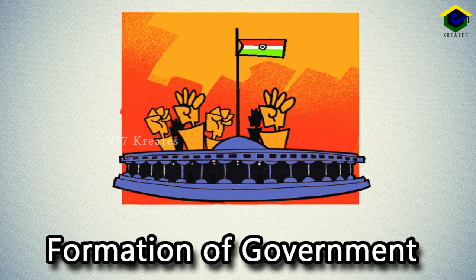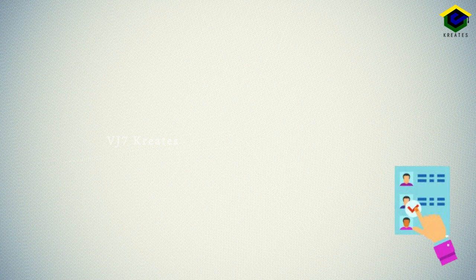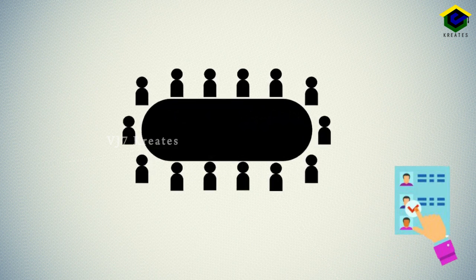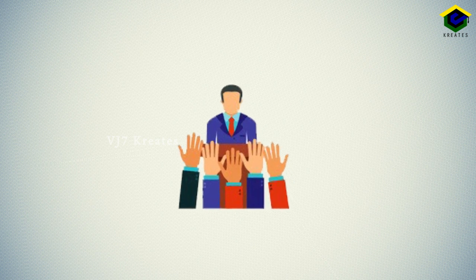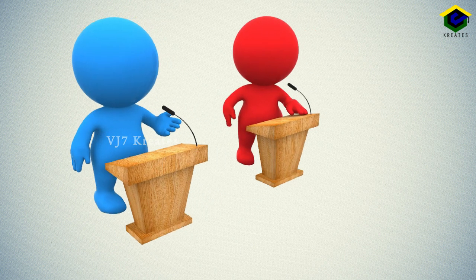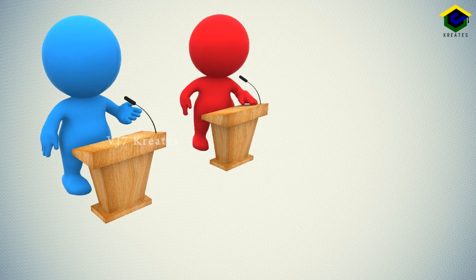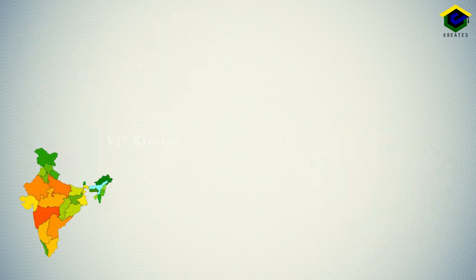Formation of government. After the election, the party which gets the most MLAs is declared the majority party. The governor calls the leader of the majority party to form the government, the state government.